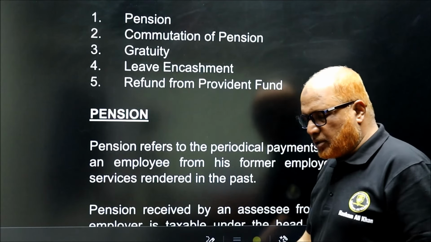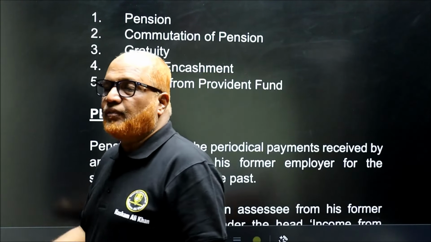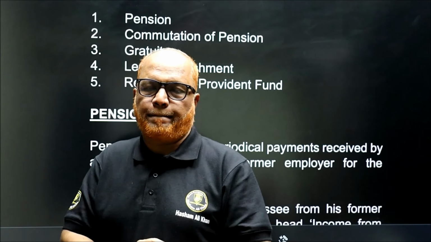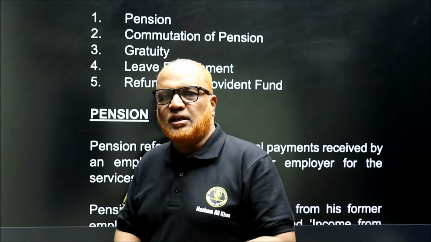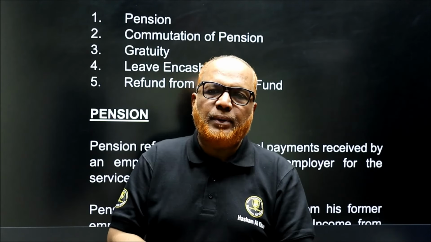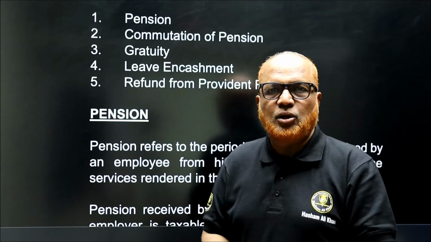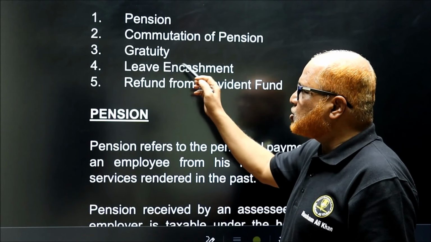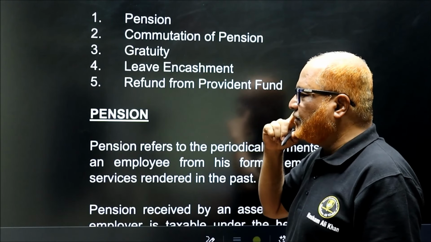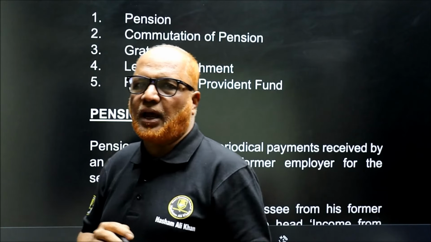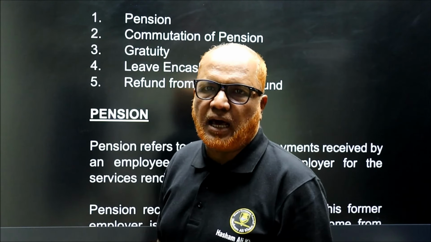First one is pension. In the next video, I am going to explain you about the tax treatment of pension. 2 types of pensions are there: periodical pension and lump sum pension, that is commuted pension, right? So pension, commutation of pension, gratuity, leave encashment, refund from provident fund. These are the examples of benefits at the time of retirement.